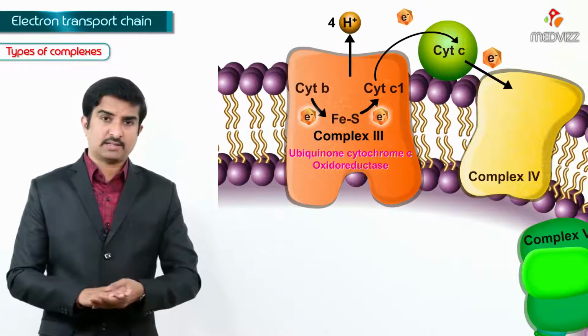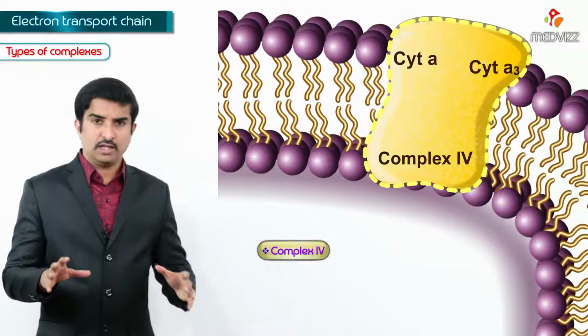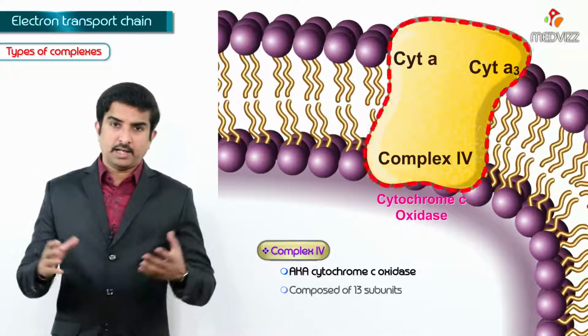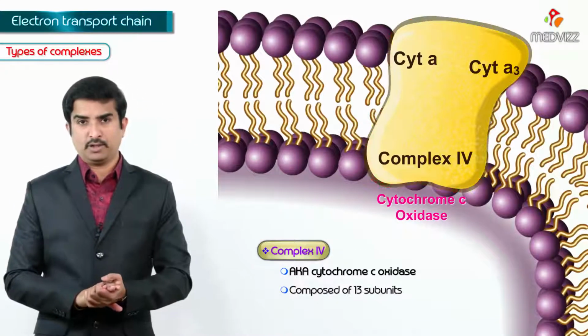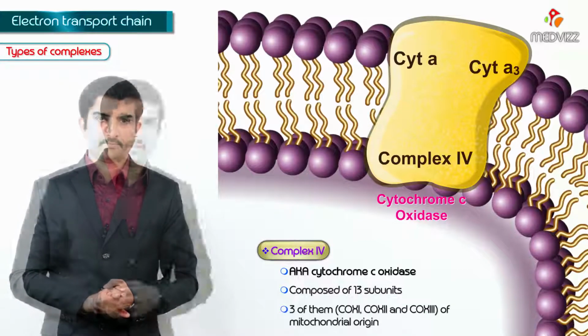And the next one is complex number 4. Complex 4 is called cytochrome C oxidase, and it is composed of a total of 13 subunits, but 3 of them are of mitochondrial origin.